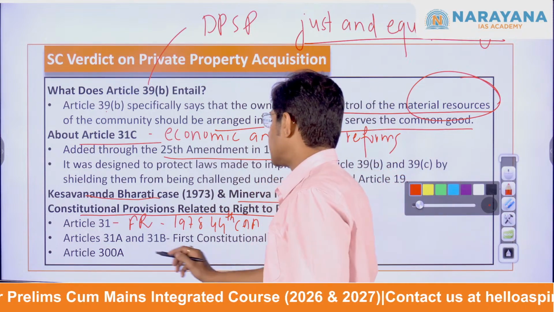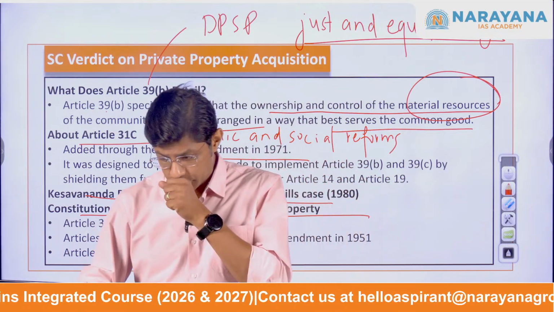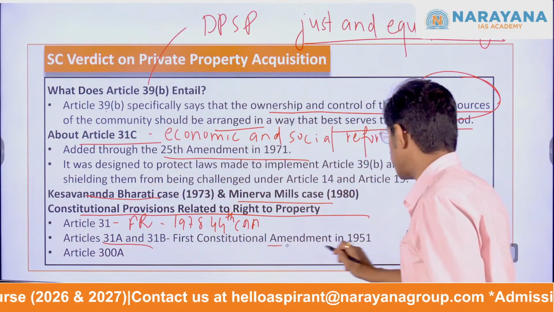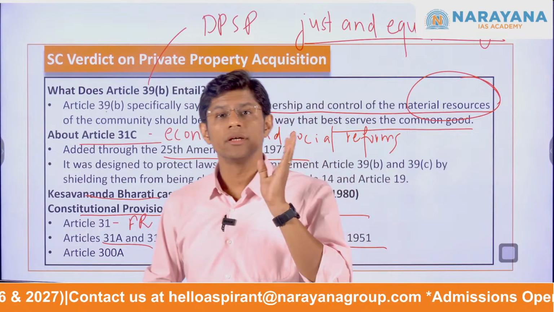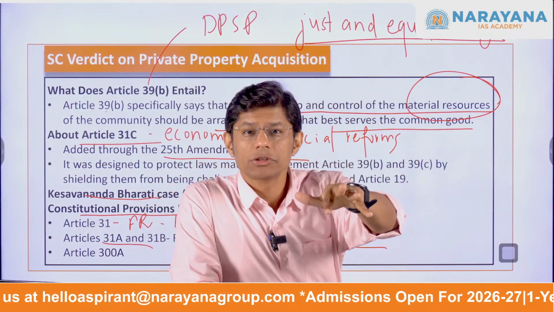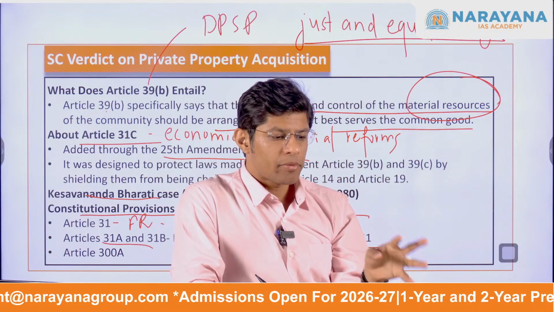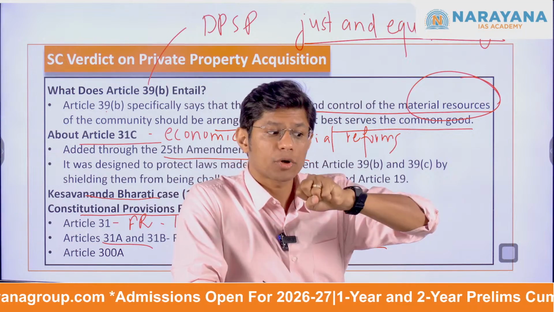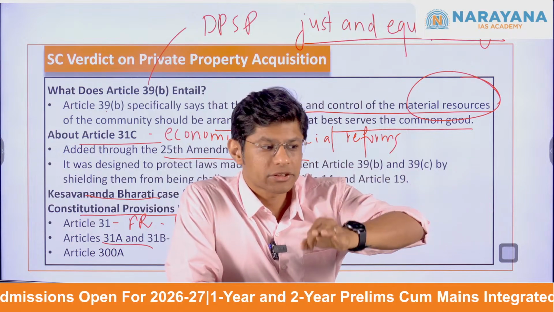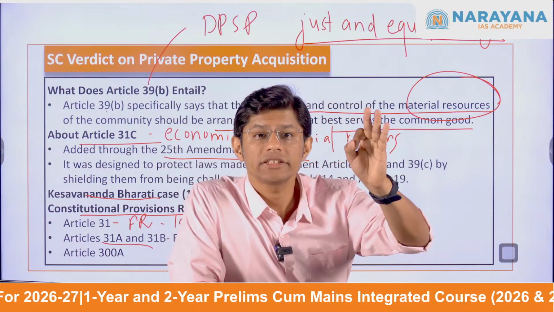The second is Article 31A and Article 31B. Now, these two provisions were added through the First Constitutional Amendment Act in 1951. The purpose of 31A and B was to support land reform laws, which means the government should be in a position to acquire private property and redistribute it among the needy section. The purpose was to support the land reform laws and to protect them from being challenged in the court for